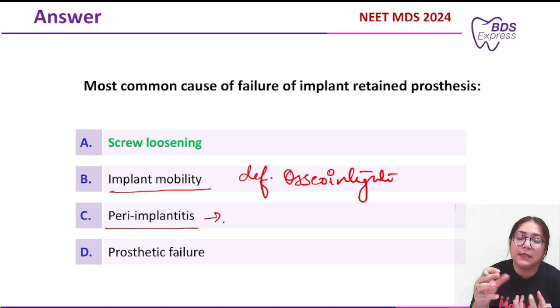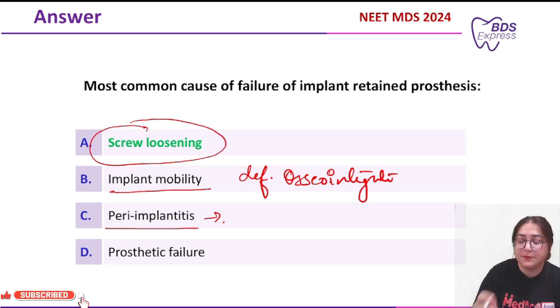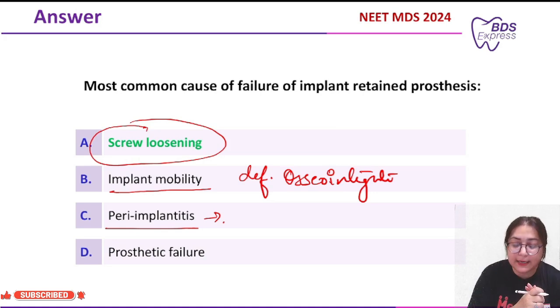Prosthetic failure means the crown which you are placing over the implant gets fractured due to excessive overload, or any other thing. That's why there is failure of the implant. Now the most common cause, as I said, is screw loosening. I hope I was clear.